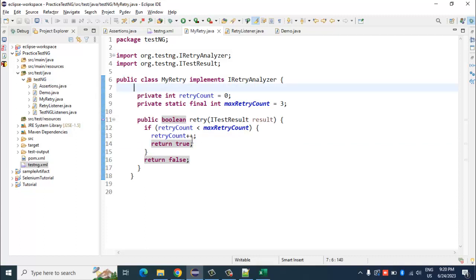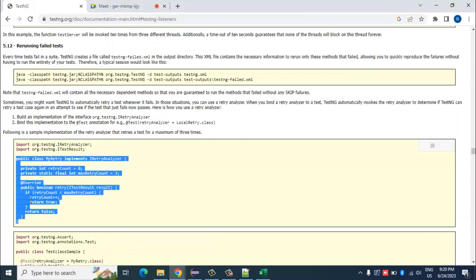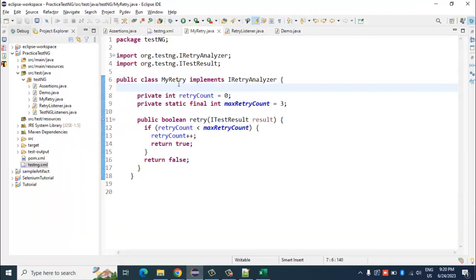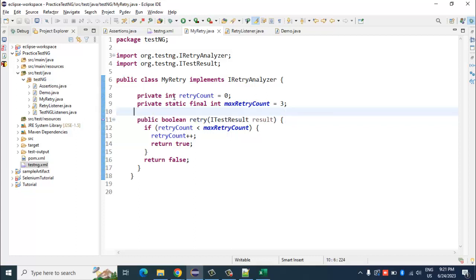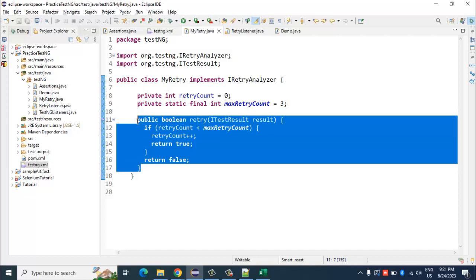Actually, I removed it because I had already implemented it, since I copy pasted this thing, right? Then I again clicked on add unimplemented method, so it gave me another empty public boolean retry method. That is why I removed that. Okay, so the unimplemented method is also the same. Yeah, it was the same. Let me show you.